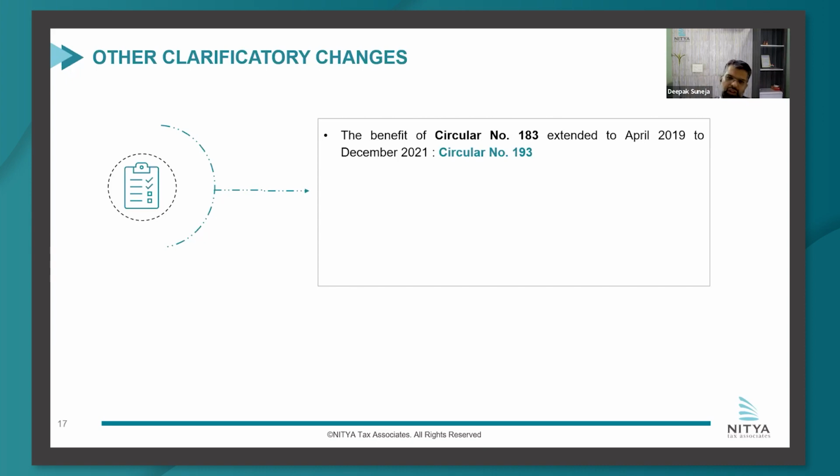Now this circular which was issued initially, circular number 183, was issued only for the first 2 years, 17-18 and 18-19. Now circular 193 has said that it would also apply to subsequent years till December 21. So you can take a certificate that the balance is not being shown in your GSTR 2A, tax has been paid, and you'll be allowed ITC. However, ITC would not be allowed in violation of Rule 36.